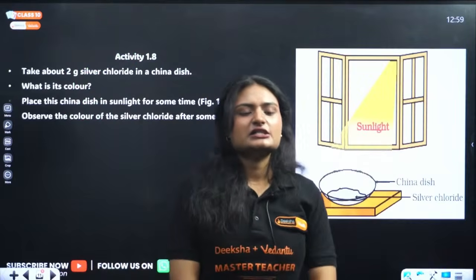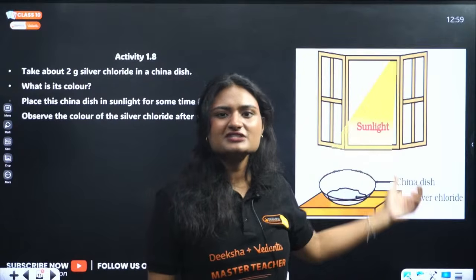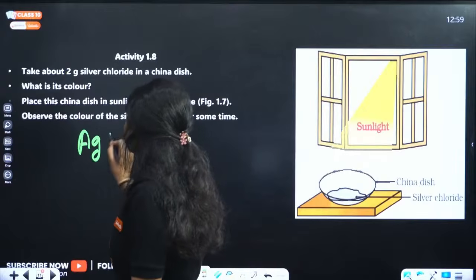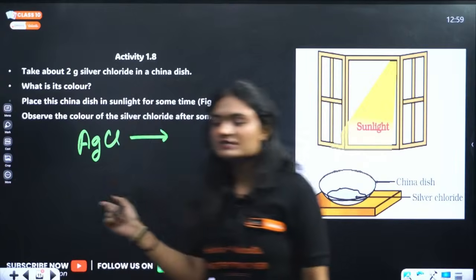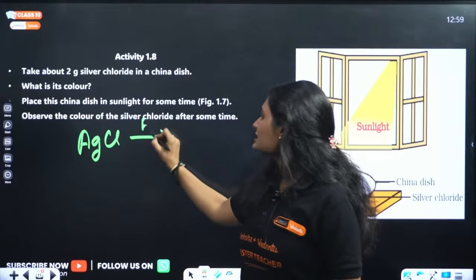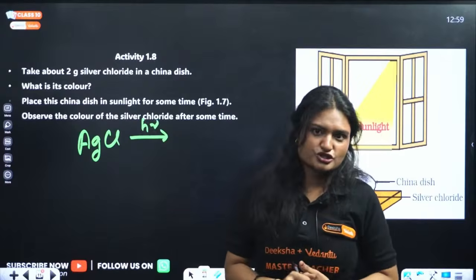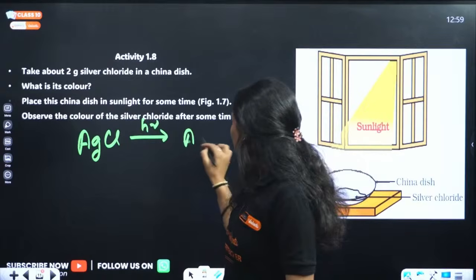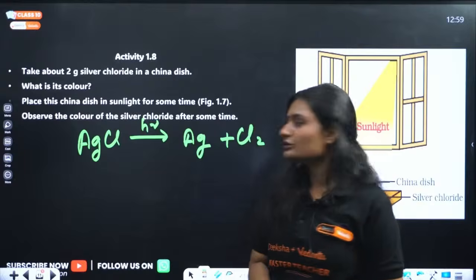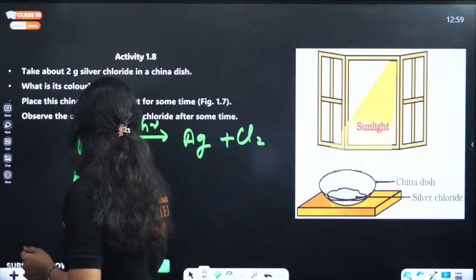Next activity. If you keep silver chloride in the presence of sunlight, what will happen? Firstly, what is the color of silver chloride? Tell me. Now, when you keep silver chloride in sunlight, it undergoes decomposition. And what do we get? Silver plus chlorine. Yes, correct. Silver chloride is white in color.